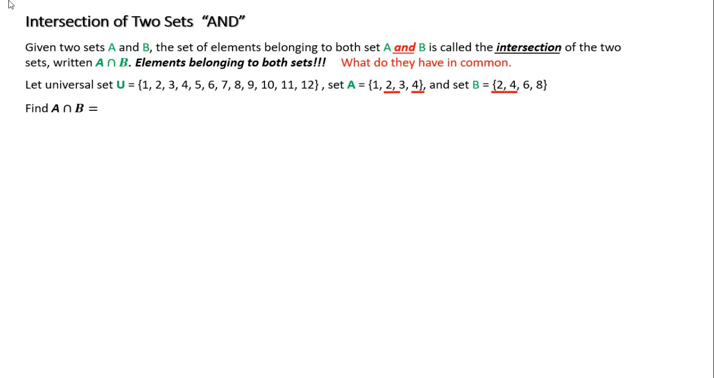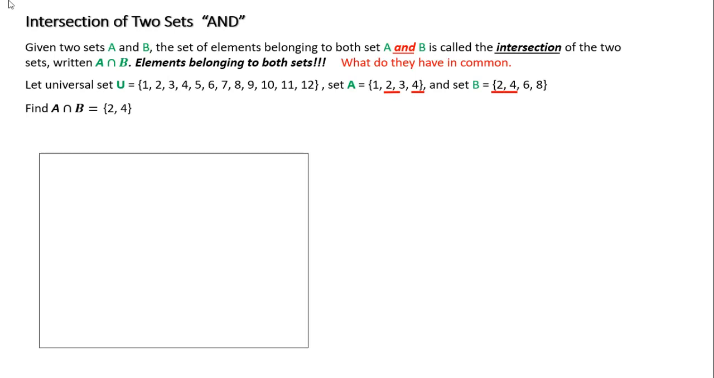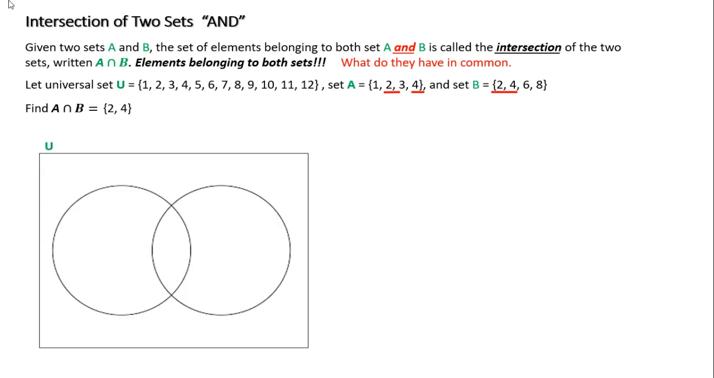So the intersection of A and B would be just 2 and 4. Okay. Now let me show you how I represent this using Venn diagrams. Again, a universe is represented by my box. My universe has two objects now. I have A and B, so I have two circles, and I put them overlapping each other.